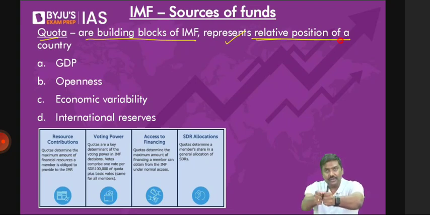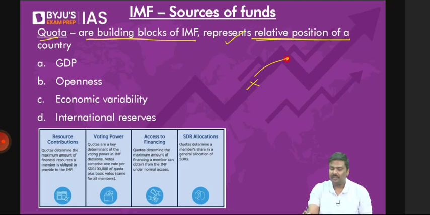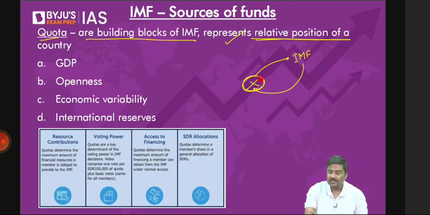I'll repeat it again. Let's say hypothetically there is country X. They want to become a member of IMF. So what does IMF do? IMF, using a formula, will find out the relative position of this country in the global market. And based on that, country X will have to provide certain money to IMF if they want to become a member of IMF.